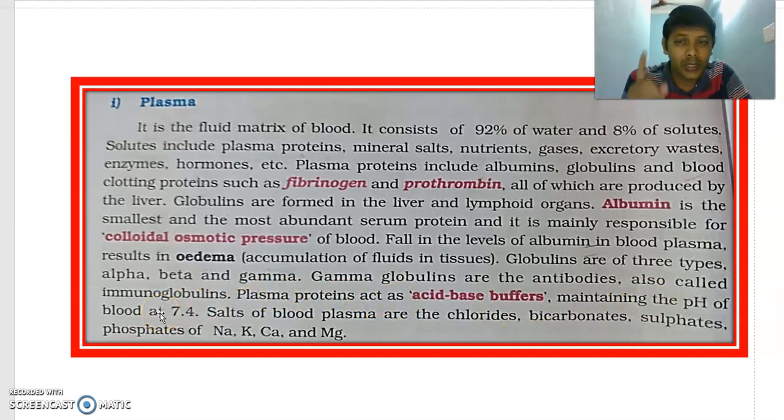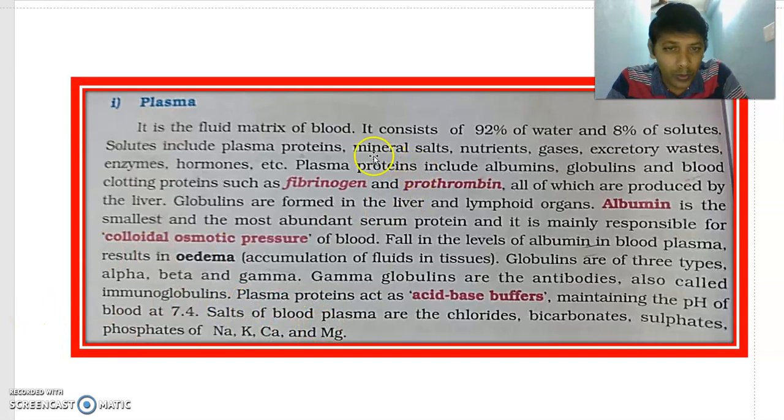Very important, the pH of our blood or blood plasma is 7.4. And the salts of the blood plasma. What are the salts present? Chlorides, bicarbonates, sulfates, phosphates. These are of sodium, potassium, calcium, magnesium. Those are the salts present in it.